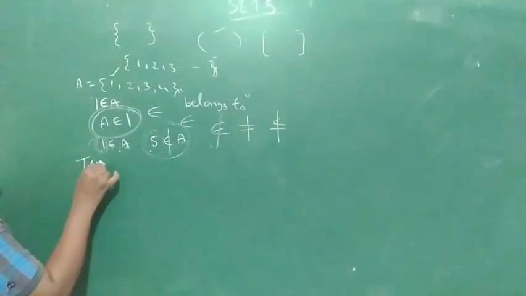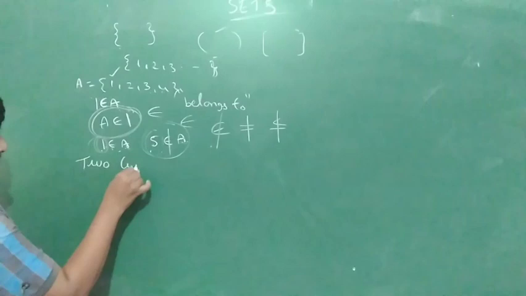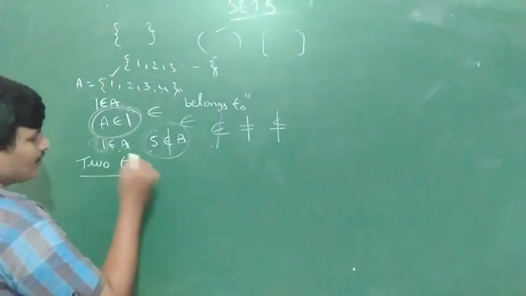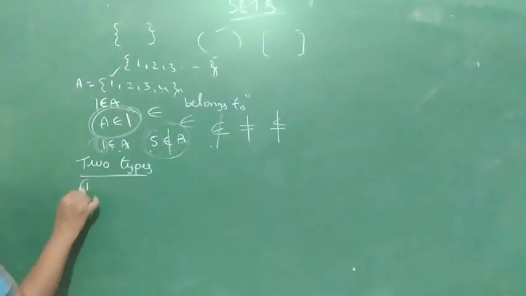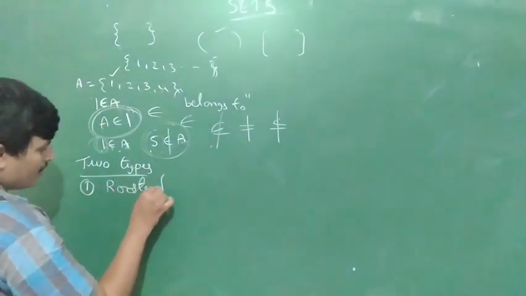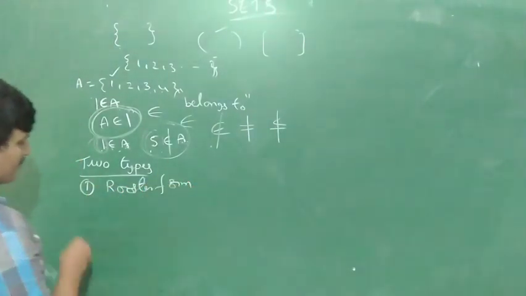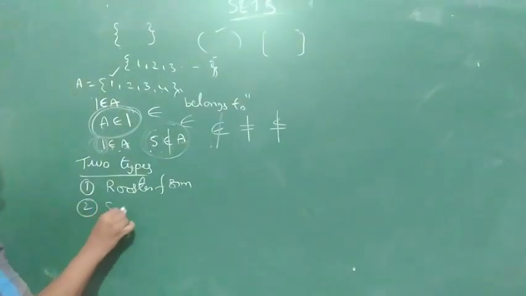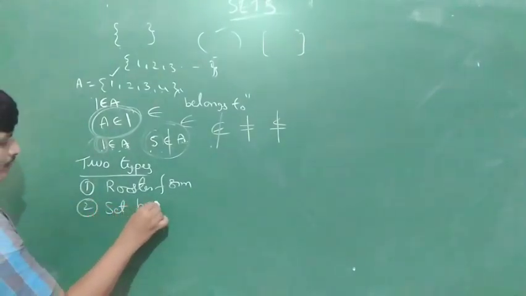Two types. First one, roster form. Second one, set builder form.